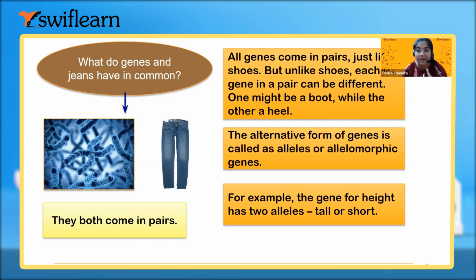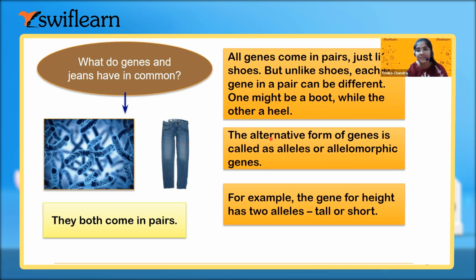Do you remember what different pairs are called? Last day we said homologous and heterologous pairs. Homo means same, so a homologous pair means the same chromosome, and a heterologous pair means different chromosomes.